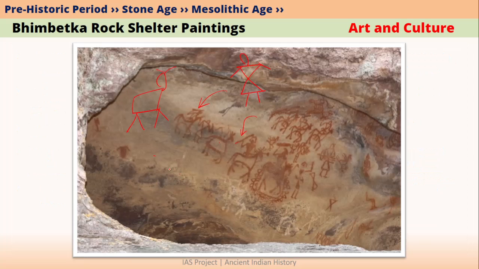For example, these paintings which we have shown here are believed to be almost 30,000 years old. So even after 30,000 years, we can see the paintings in red color very clearly like this. This is mainly due to the chemical reaction between the rock minerals which were used in the paste and the stone of the cave wall itself.